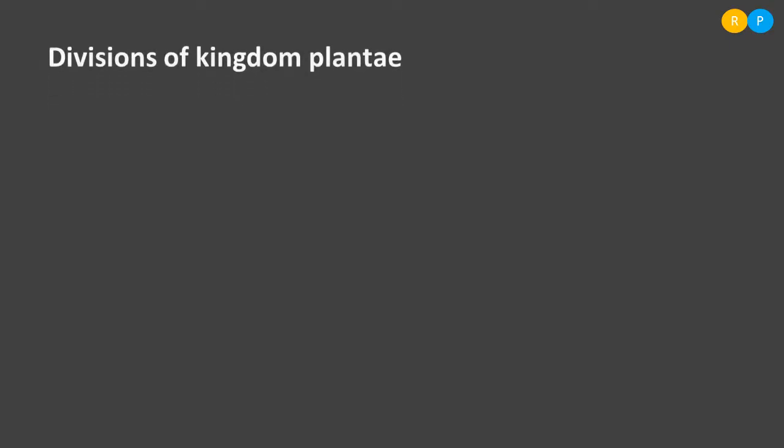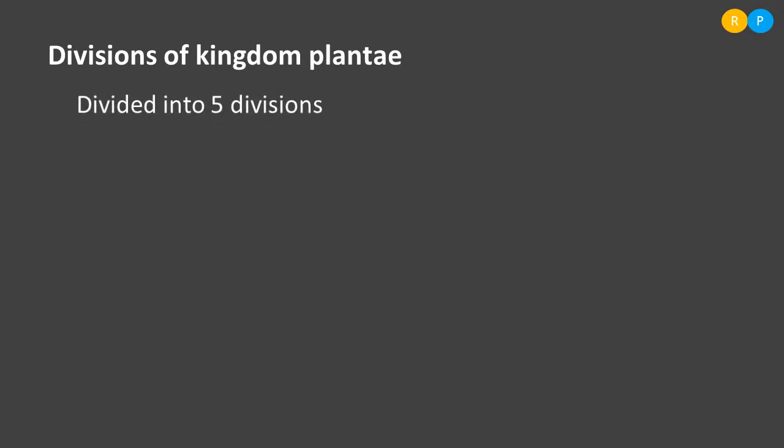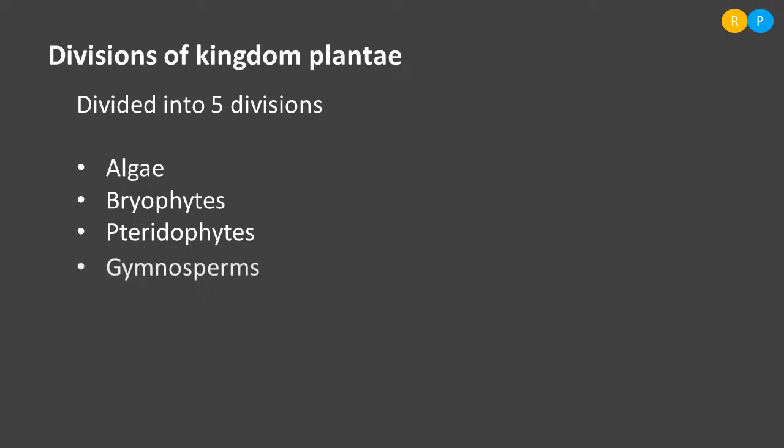Kingdom Plantae is divided into 5 different divisions based on certain characteristic features among the different plants. The first division is algae. Next to that, bryophytes, followed by pteridophytes, the fourth one is gymnosperms, and the last one is angiosperms.